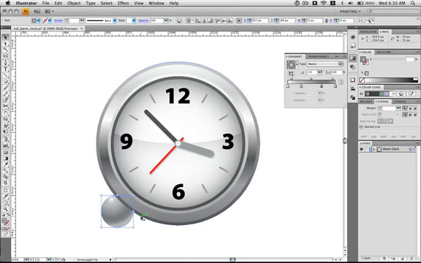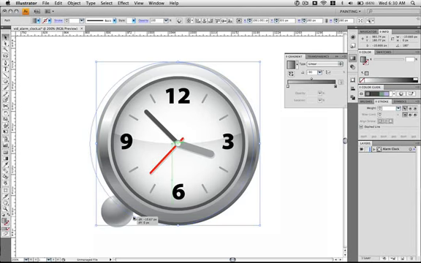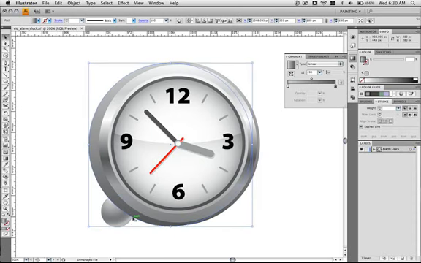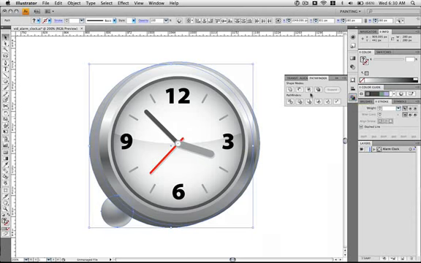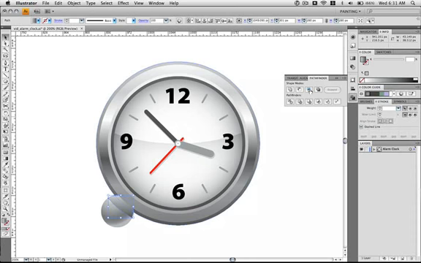Then select the largest ellipse on the clock face, hold down Option, and drag a copy to the left. I'm holding Shift to constrain it as well, but that's not necessary. I'm just moving it with the arrow keys a little bit. Then hold down Shift, and select that copy of the ball as well. Open up the Pathfinder panel and select the Intersect option, and you're left with just a cut shape.